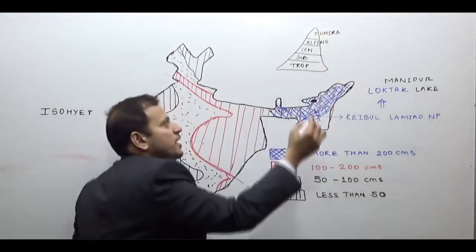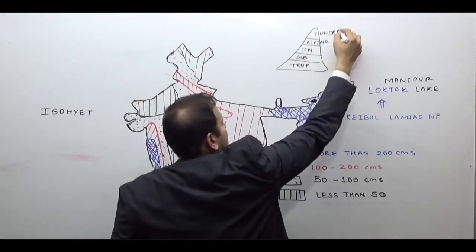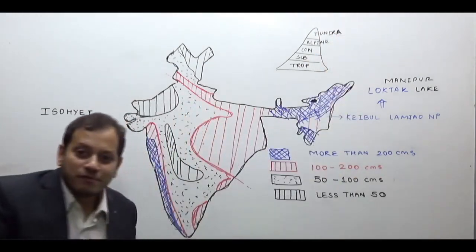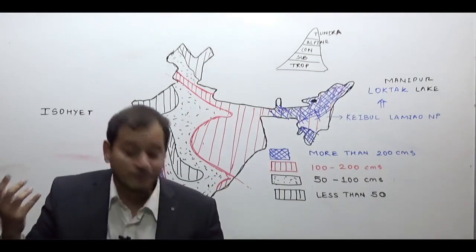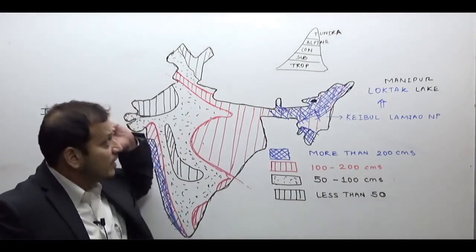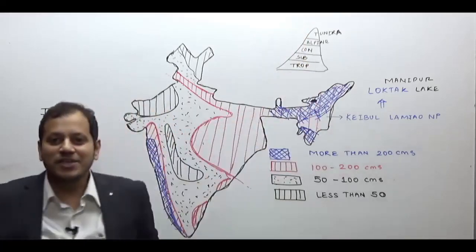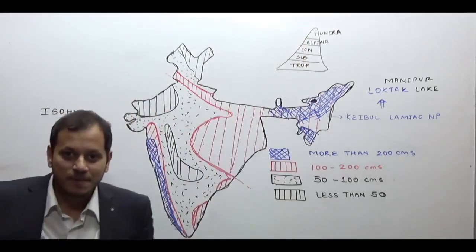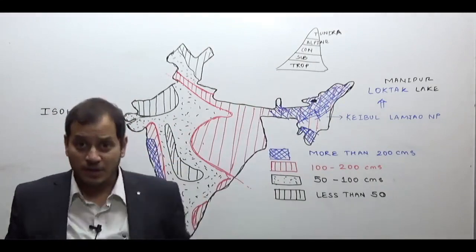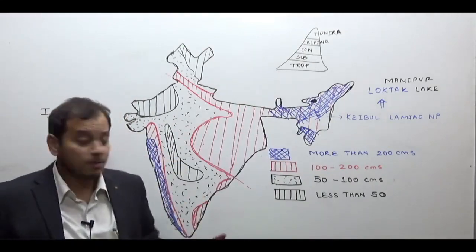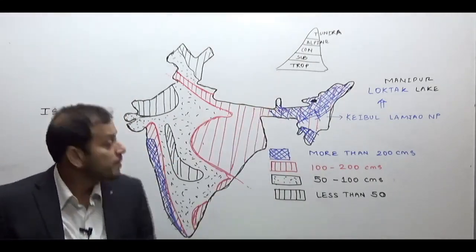So Namdapha National Park, where in succession all types of vegetation. That is why India is a wonderful country. You will find all types of vegetation right from tropical to tundra. Namdapha National Park, Arunachal Pradesh. Tawang Monastery here, Arunachal Pradesh. Kanchenjunga National Park.